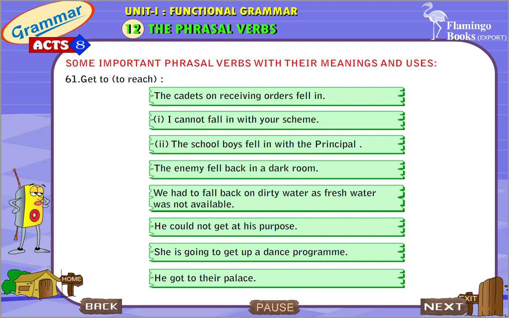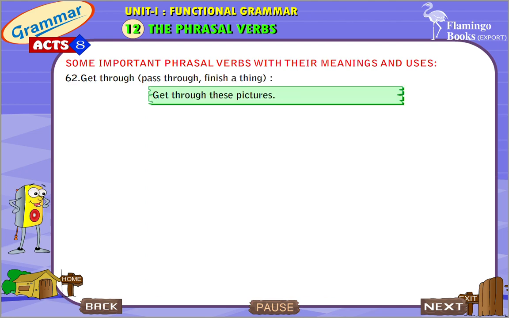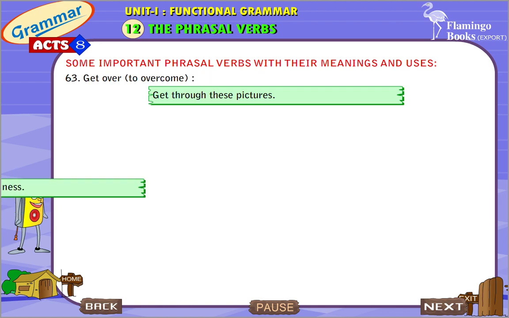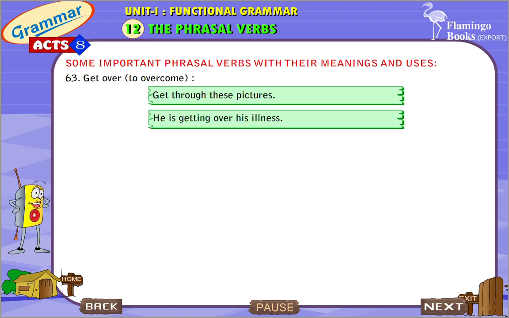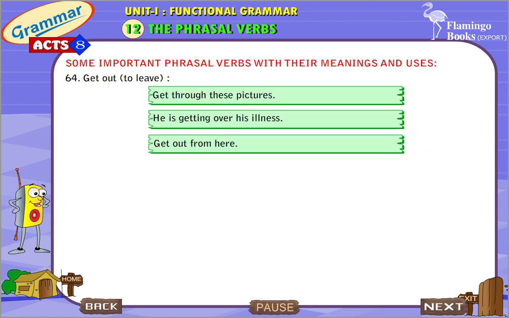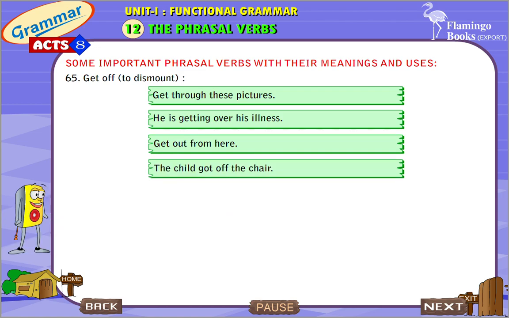Get to, reach. He got to their palace. Get through, pass through, finish a thing. Get through these pictures. Get over, to overcome. He is getting over his illness. Get out, to leave. Get out from here. The child got off the chair.